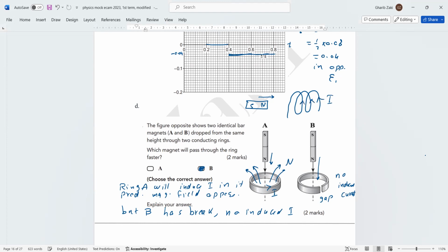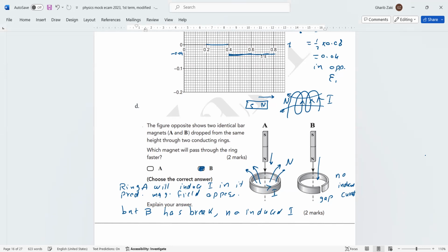So this current is induced because of the movement of the magnet toward the coil. This current produces a magnetic field. So this is the direction of the magnetic field. If the magnet moves towards with north, it will be north. If it's moving away, it will be south. To repel it, do not enter. To stop the movement of the magnet, oppose.